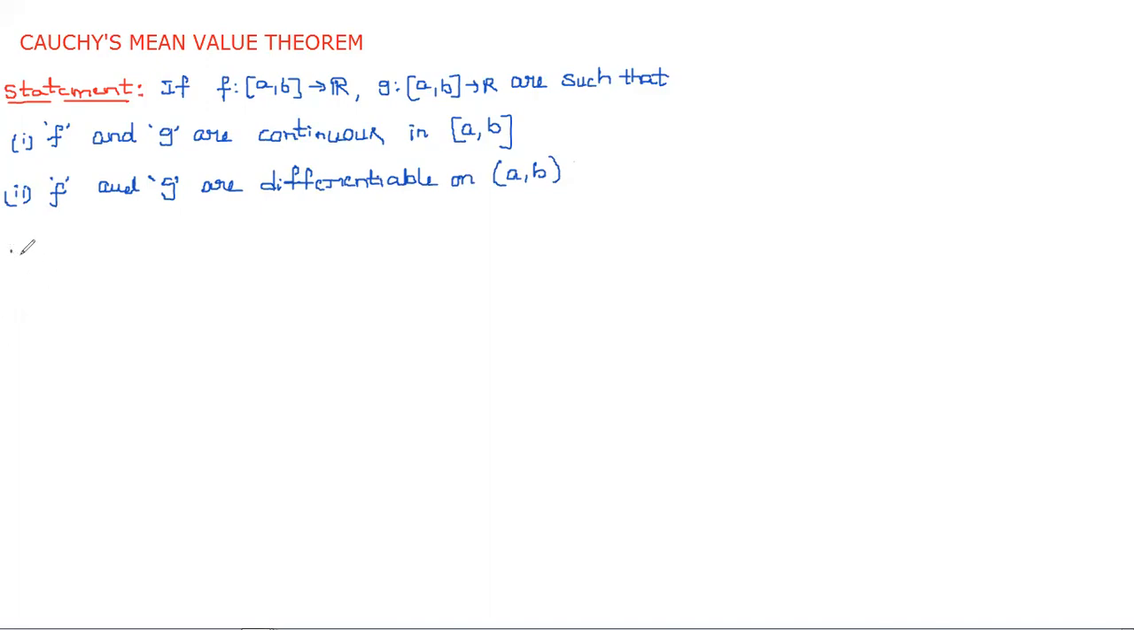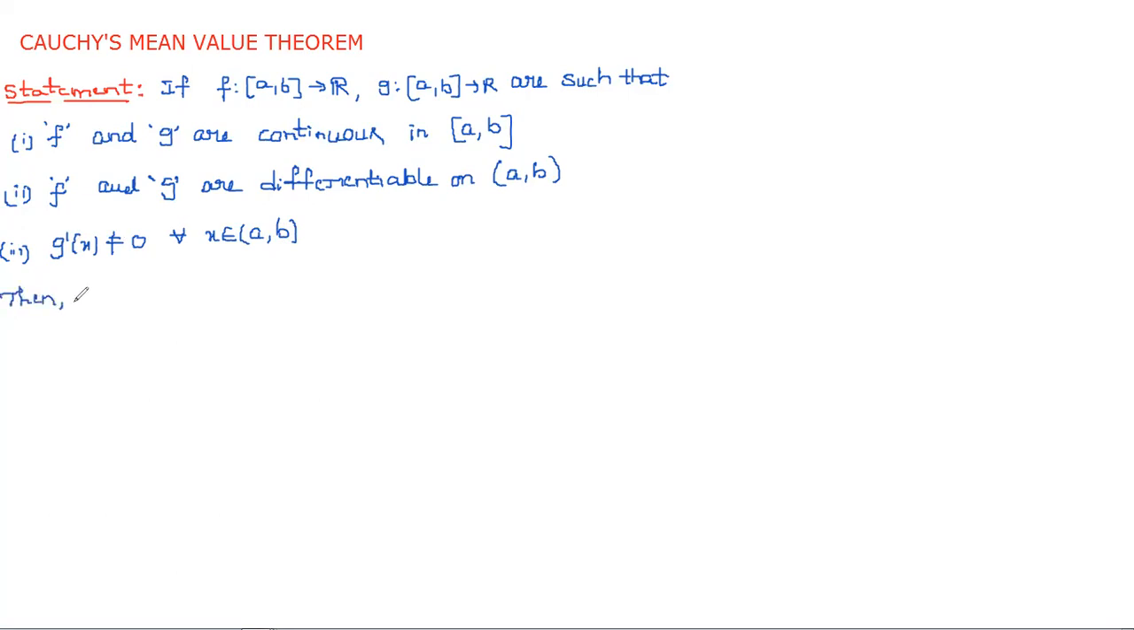And here is the third condition. The third condition is about g dash of x. After finding the derivative, it should be not equal to 0 for all x belonging to the open interval a comma b. It means whatever interval we are choosing, if you substitute any value in this derivative of g, it should be not equal to 0. So these three conditions have to be satisfied.